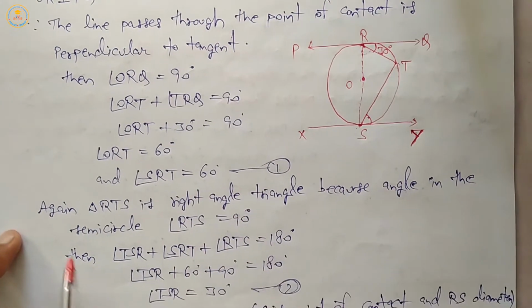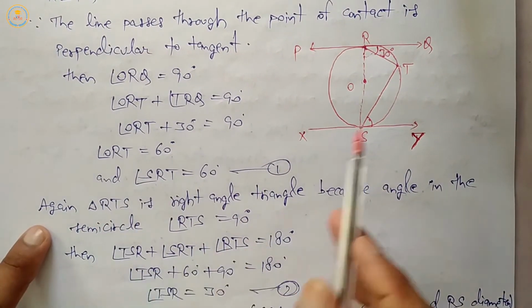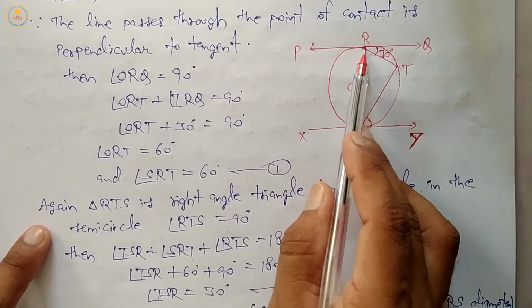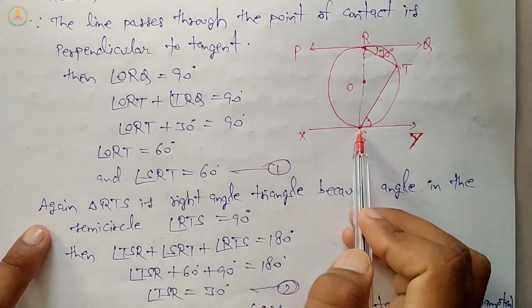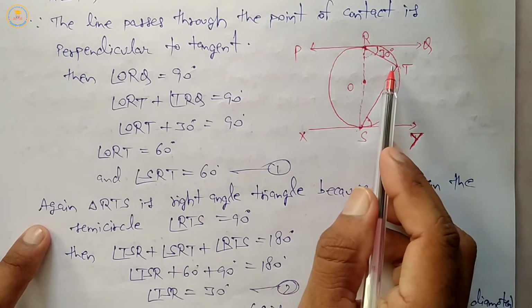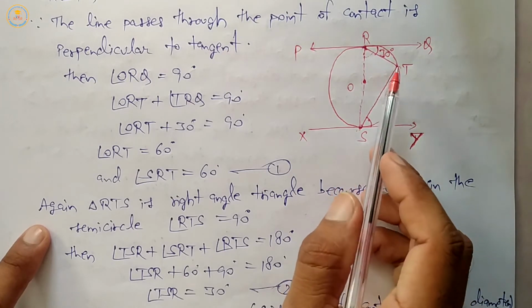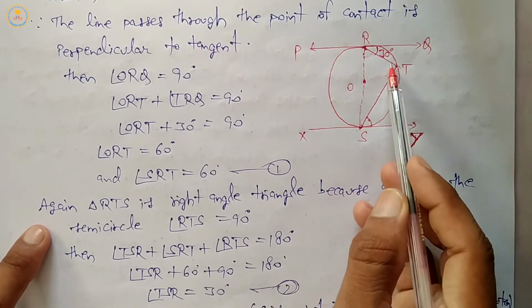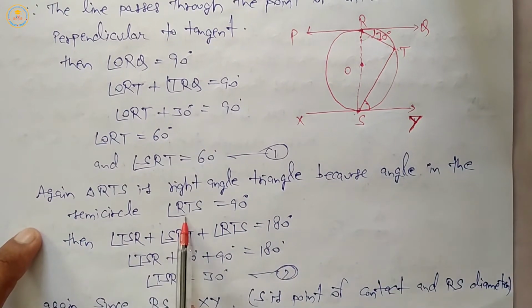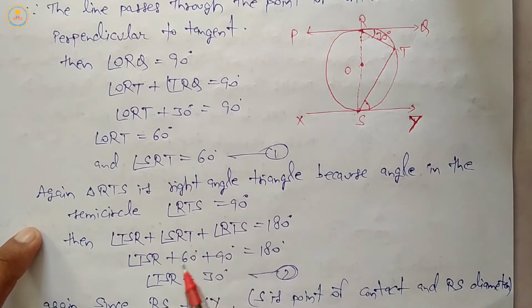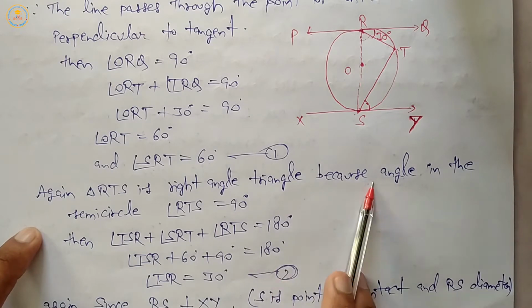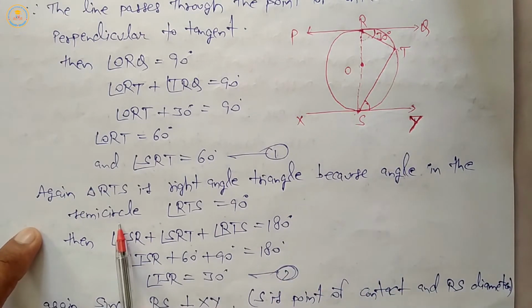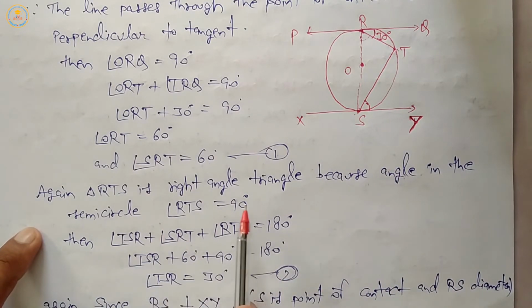Again in triangle RTS, angle made on semicircle means angle T is 90 degree, angle RTS equal 90 degree. Because it is a right angle triangle, angle made in semicircle is 90 degree.